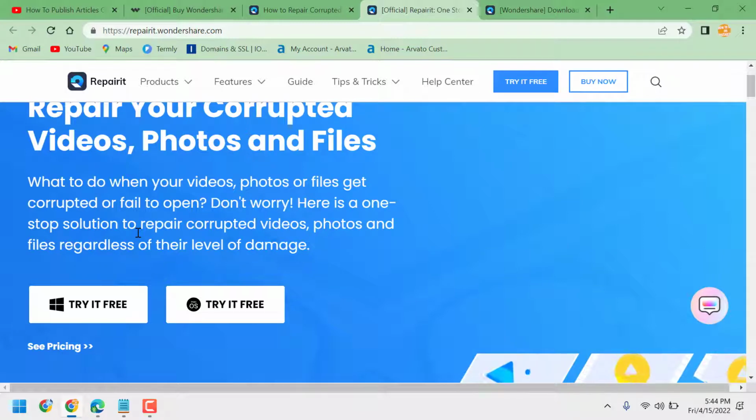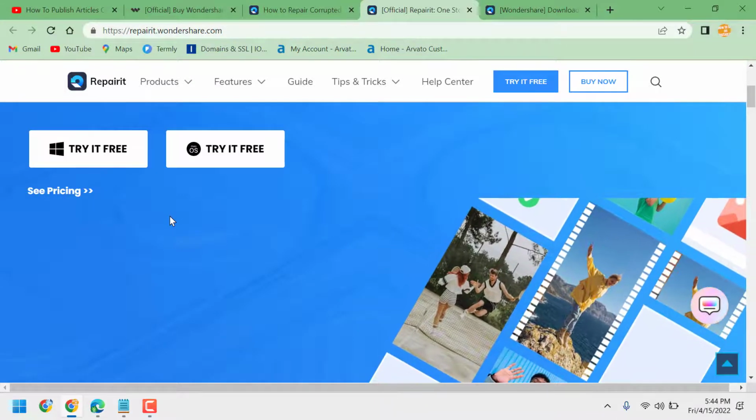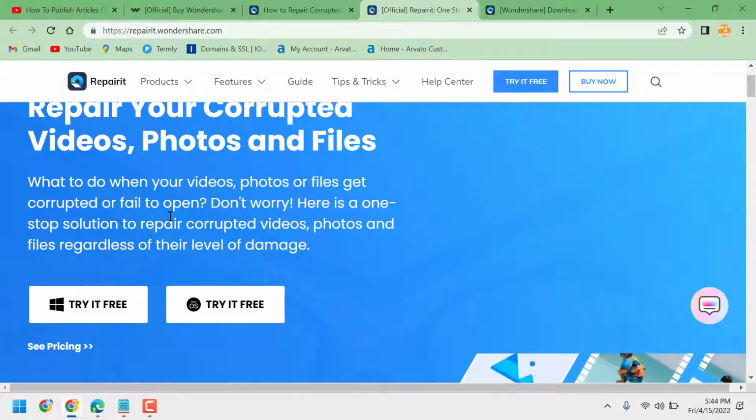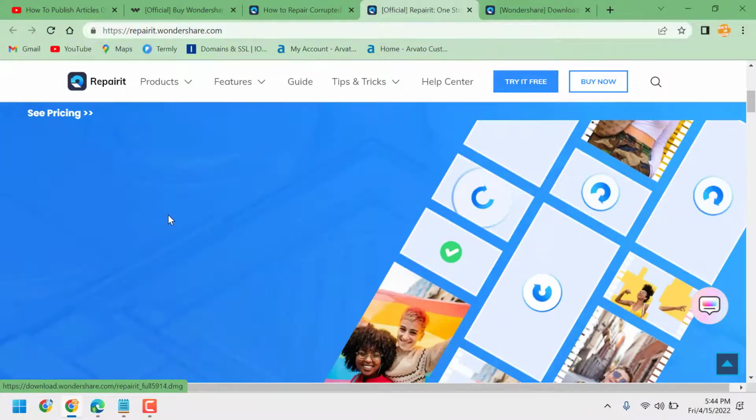You can repair videos, photos and files easily. Just download and install. And there are 3 steps. Add your corrupted file, then click on repair and save.